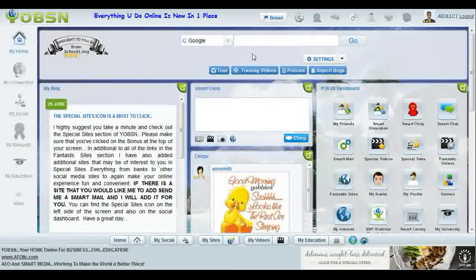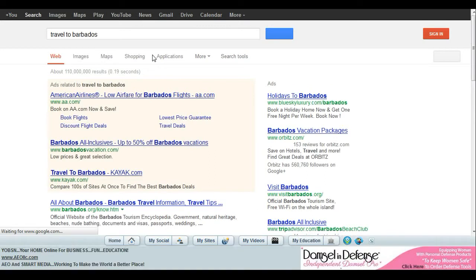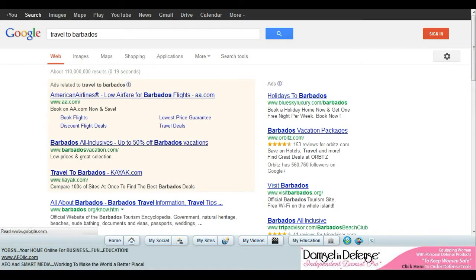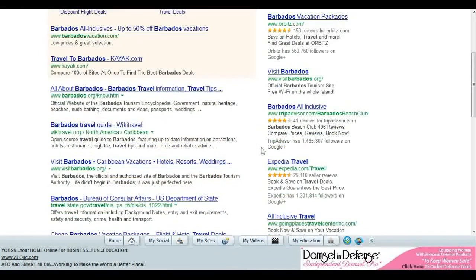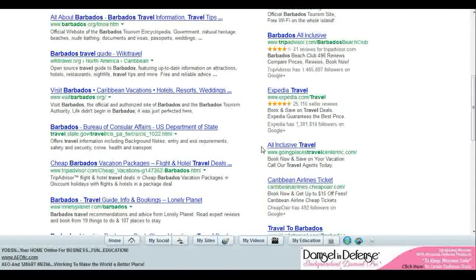So even if, let's say I did a search, maybe I wanted to search for travel to, let's see, Barbados. Let's see what that comes up with. So now I'm doing a typical search, as you would probably do. The only difference is that I'm in my YOBSN right now, and I'm getting my information, the information that I queried Google for. But again, this advertiser still gets to tell me what they're about.